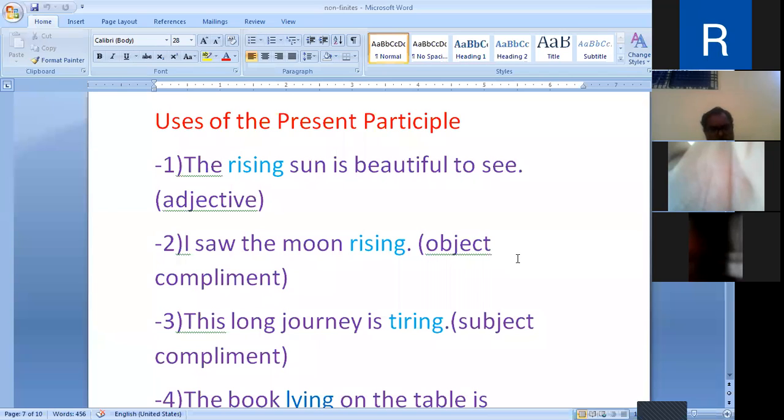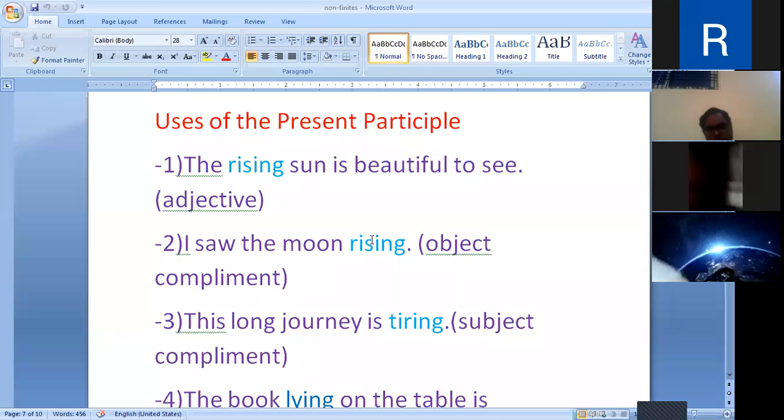So sitting is an object complement. We can say the present participle may be used as a complement that is placed after the object. So this is the object and right after it the present participle which is functioning as a complement.